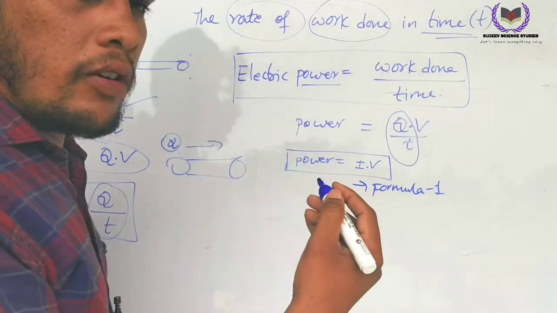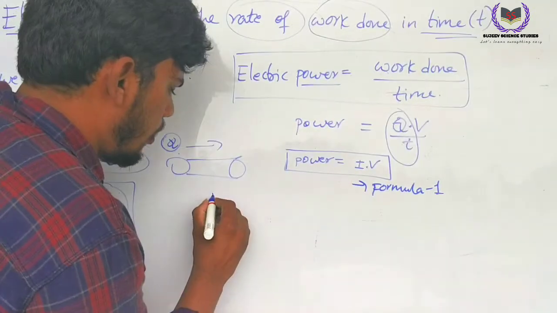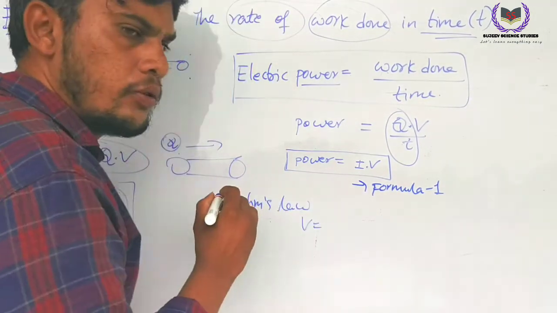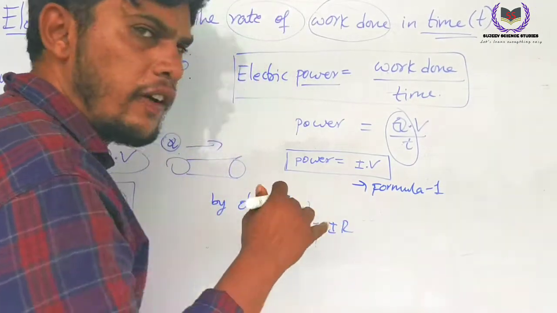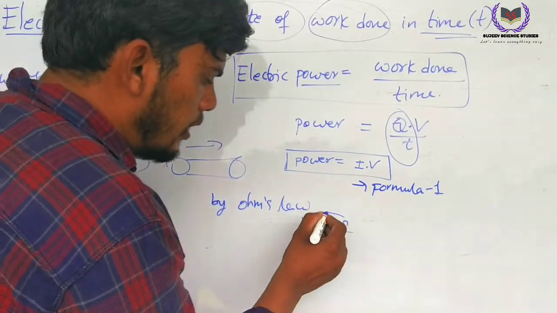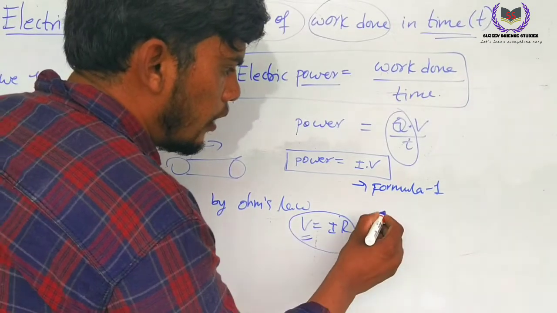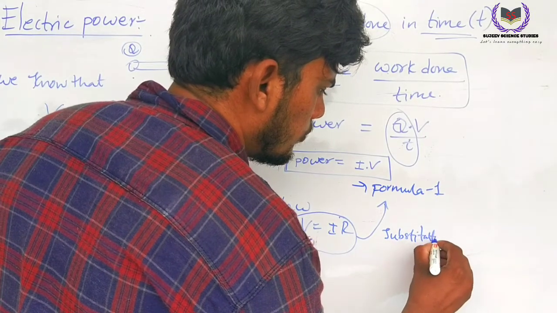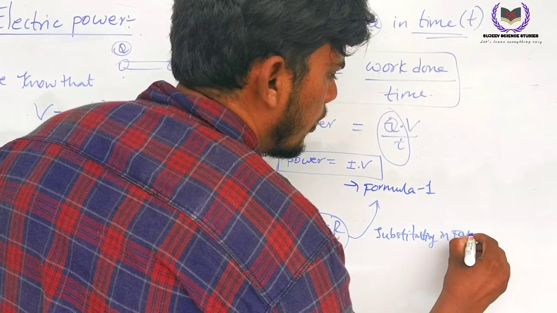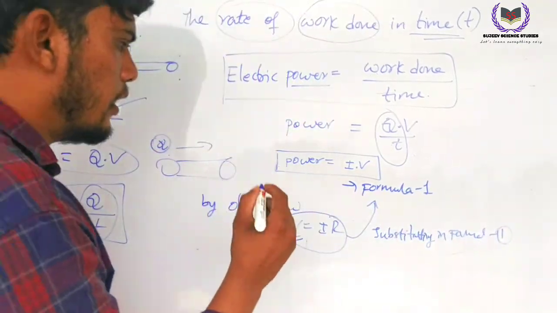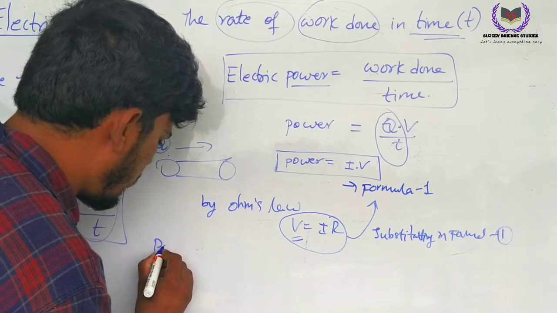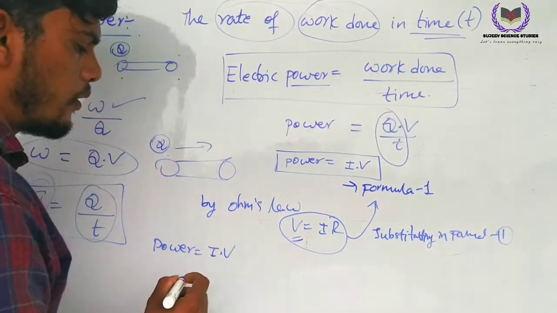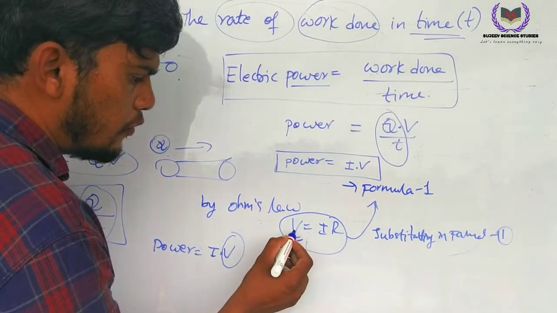We know already about Ohm's law. What does Ohm's law state? By Ohm's law, voltage V equals I into R. We are well known. I am substituting V equals IR in formula 1. Look here. What is formula 1? Power equals I into V. In place of V, you can write IR because V equals IR.